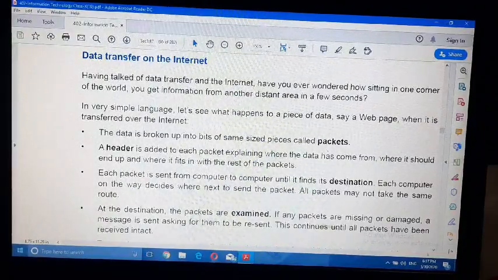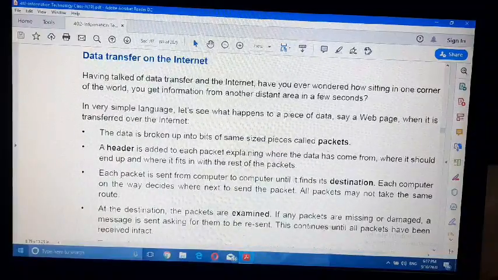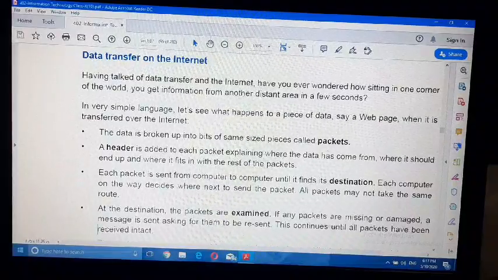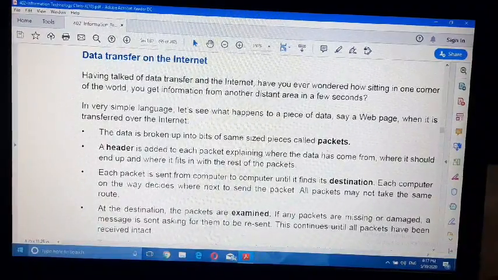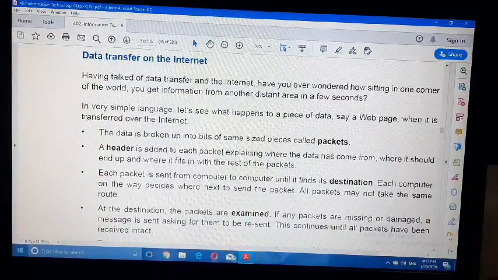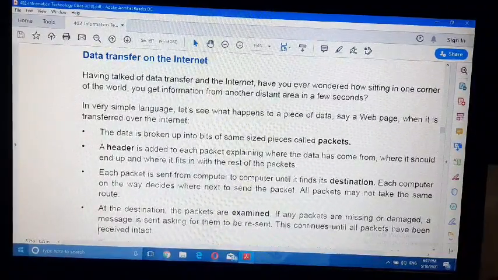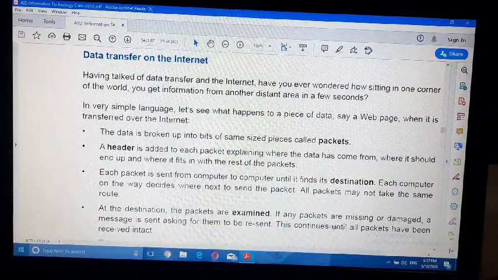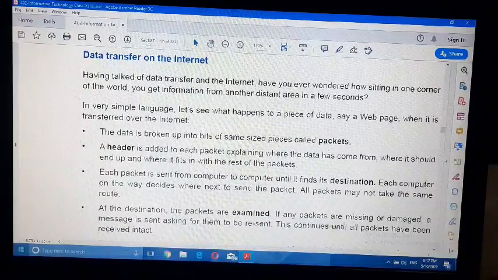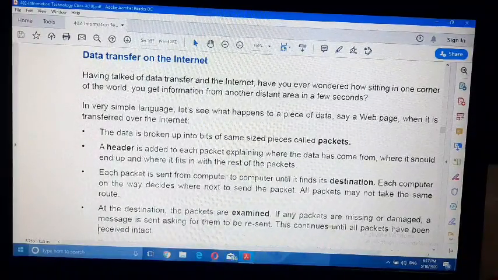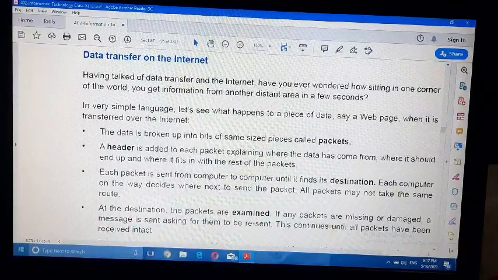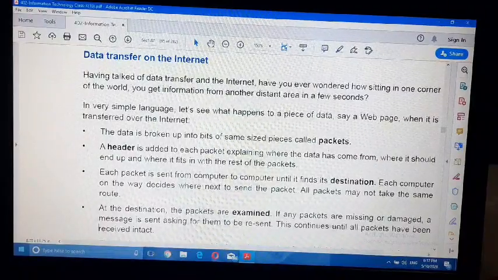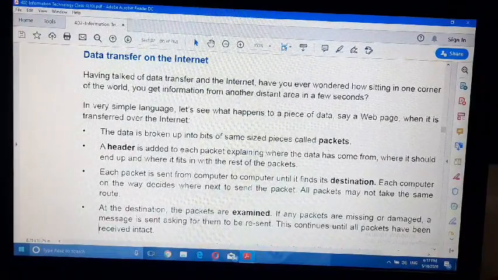In this technique, packets of data are transferred between the sender and receiver, and each packet has the address of the receiver. Third one is packet switching. In this technique, the data is broken into small packets, and each packet has a header that contains source and destination addresses information, and packets are sent from the sender to the receiver.